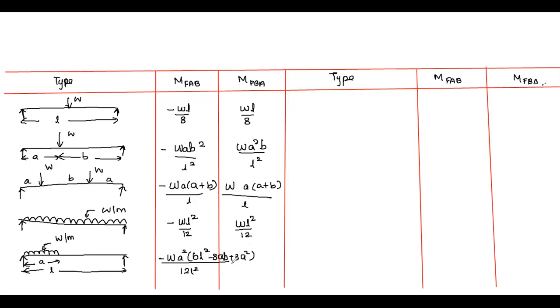So for this one, MFBA is WA cube (4L minus 3A) divided by 12L square.